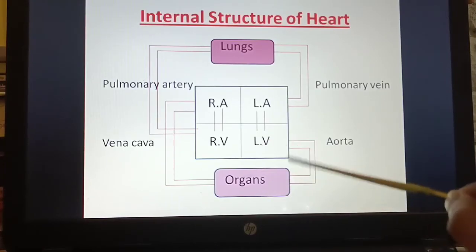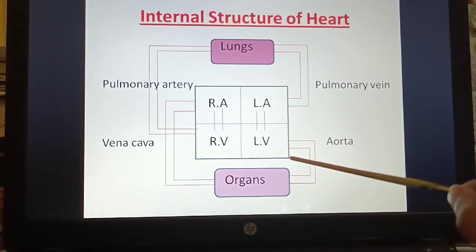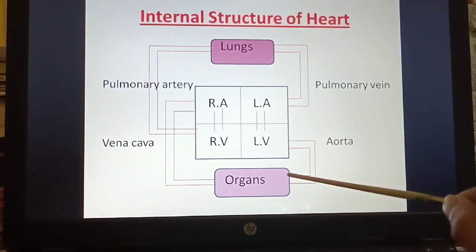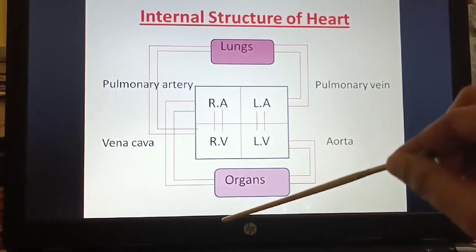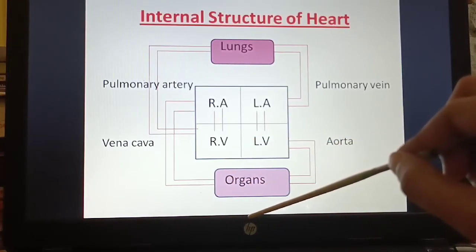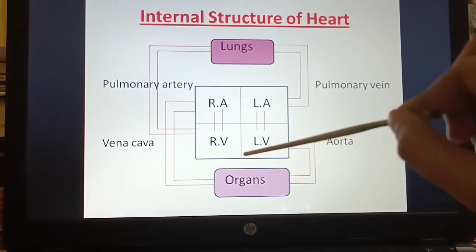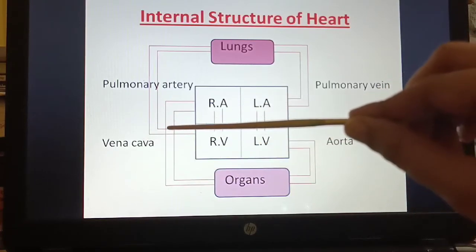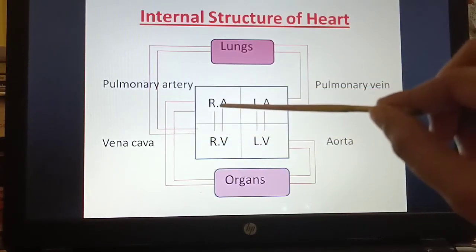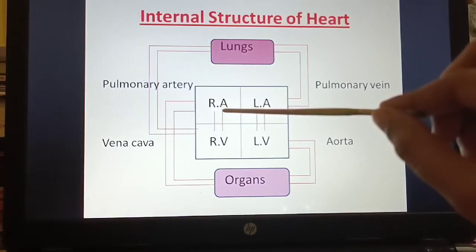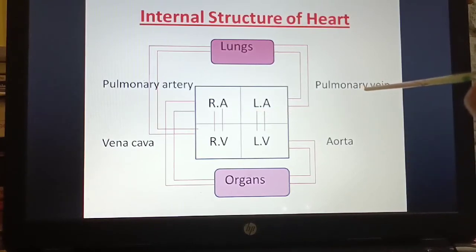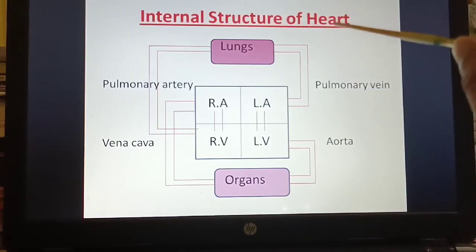Then here respiration takes place, and in respiration we have seen that oxygen is used and carbon dioxide is released, isn't it? Now the blood will carry the CO2 rich blood, that is carbon dioxide, to the right atrium by the vena cava. And remember, the vena cava is the largest vein. The pulmonary vein is the only vein which carries oxygen rich blood.